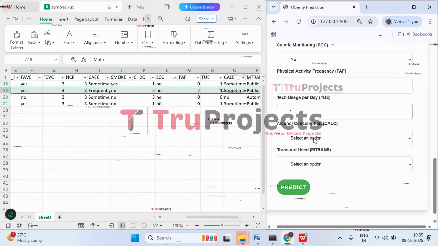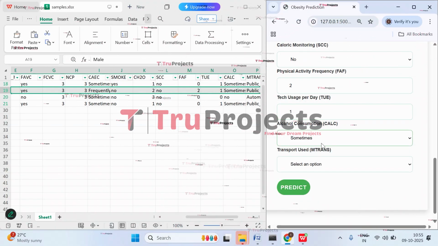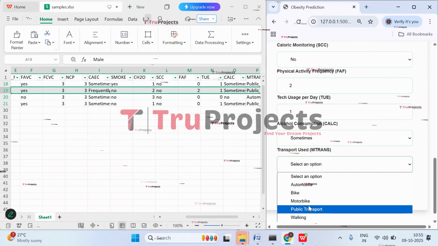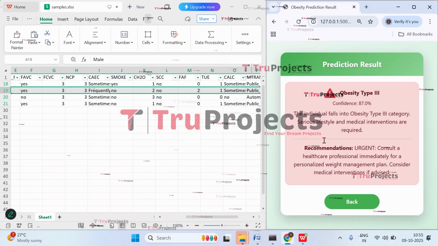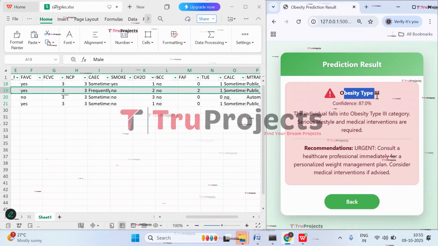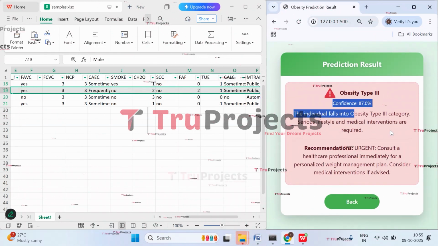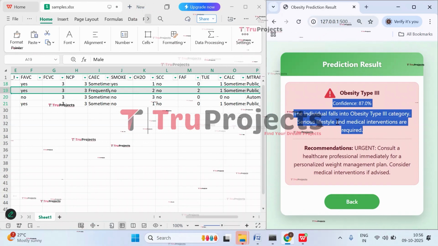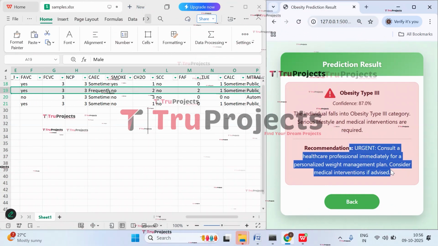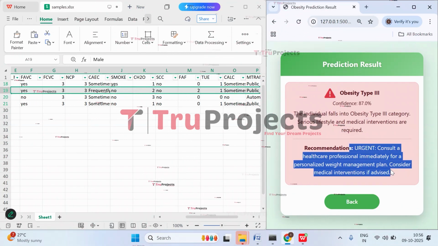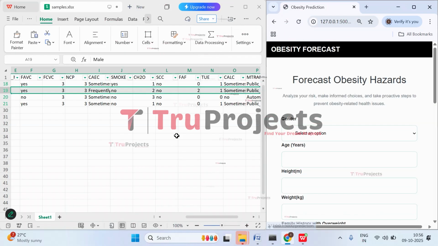And alcohol consumption is sometimes. And mode of transportation is public. Now click on predict. And here you can see it is being predicted as obesity type 3 with a confidence of 87.0%. And here we have the recommendation to consult a healthcare professional urgently. Let's check the other case.